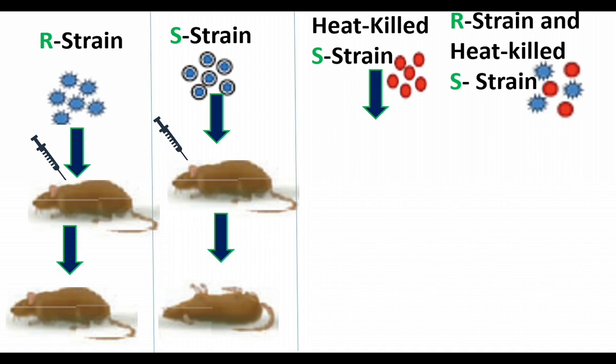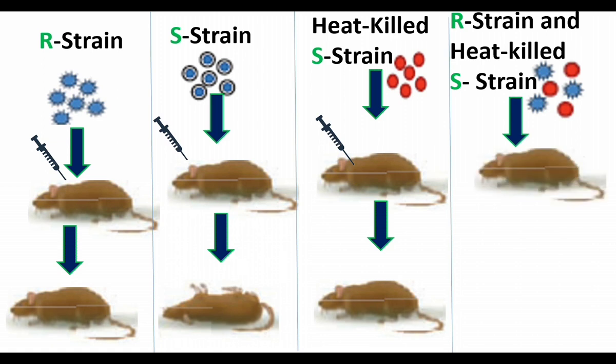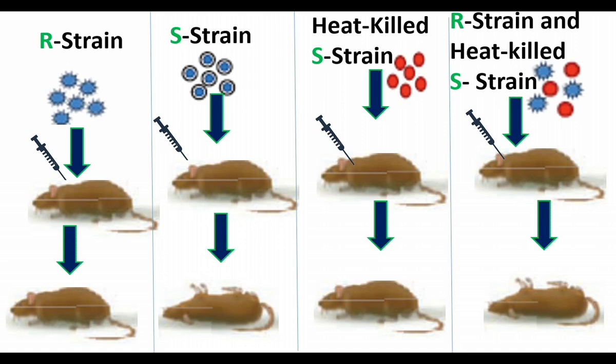When the heat killed S strain was injected into the mouse, the mouse survived because the S strain was killed. It didn't multiply inside the mouse. When the mixture of R and heat killed S strain was injected into the mouse, it died, because the DNA of the dead S strain entered into the R and changed the character of R.